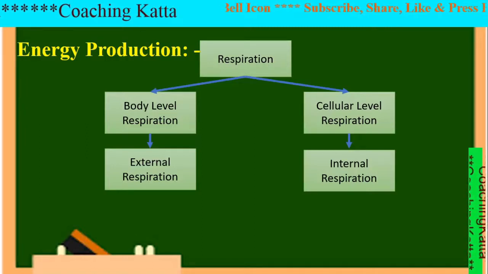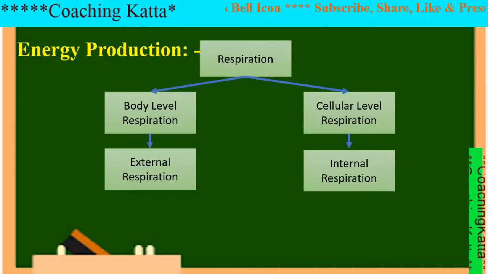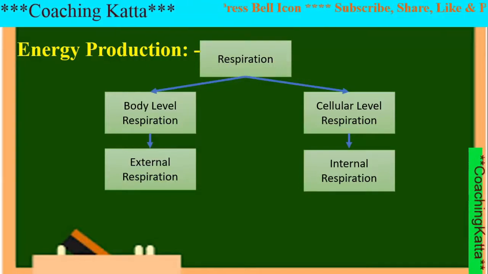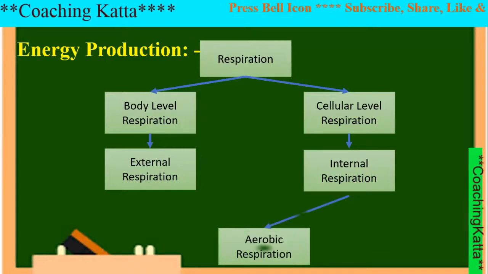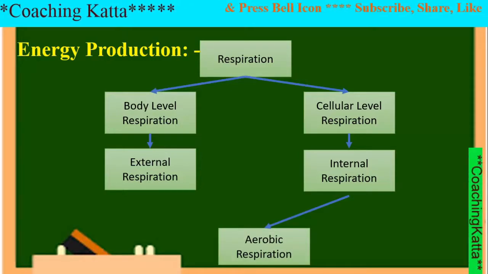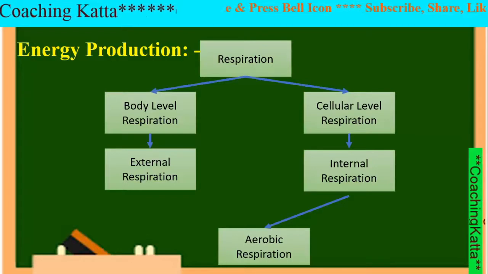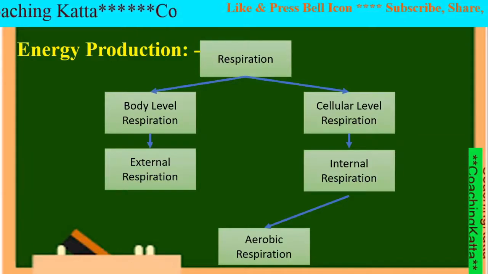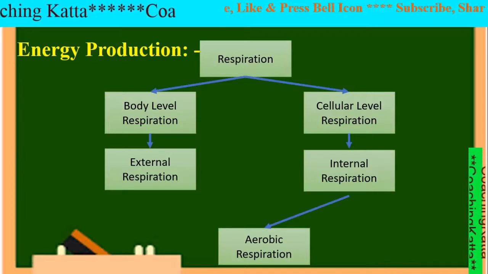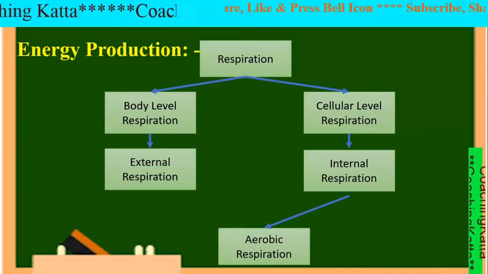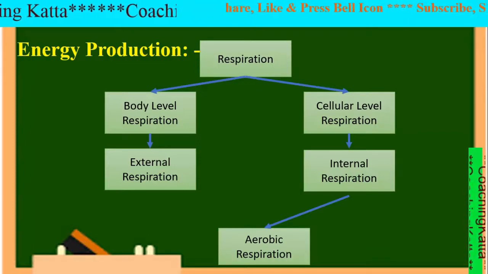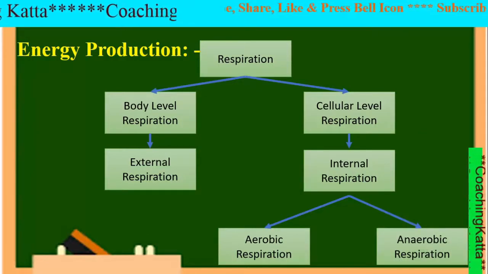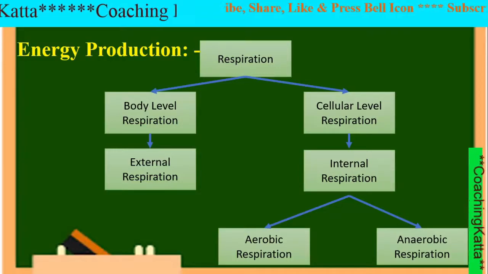In this type, foodstuffs are oxidized with or without the help of oxygen, and on the basis of that, it is of two types, that is aerobic respiration and anaerobic respiration. Aerobic respiration takes place in presence of oxygen and anaerobic respiration takes place in the absence of oxygen.